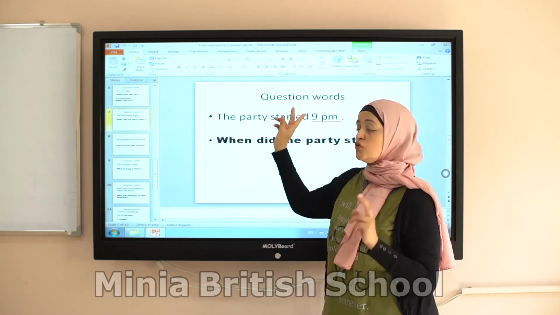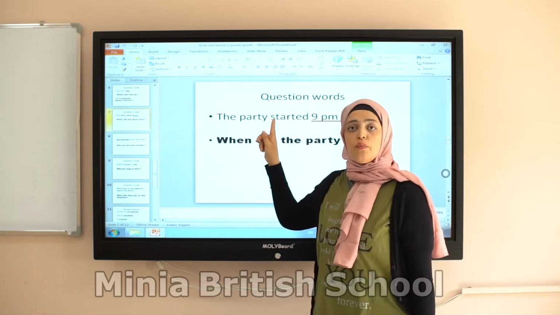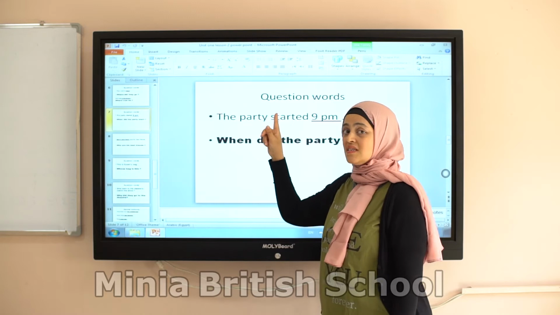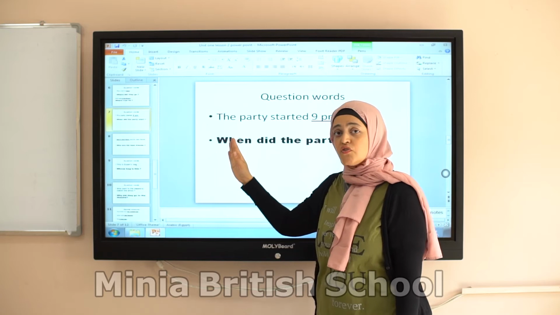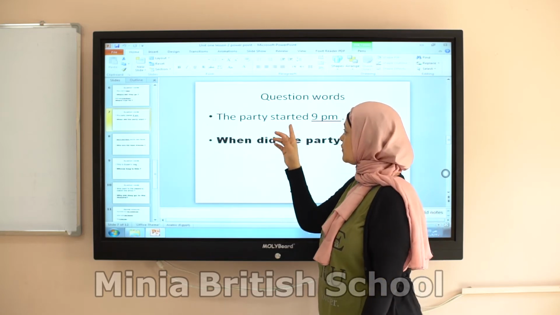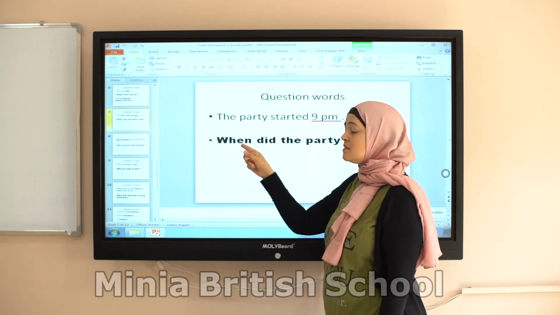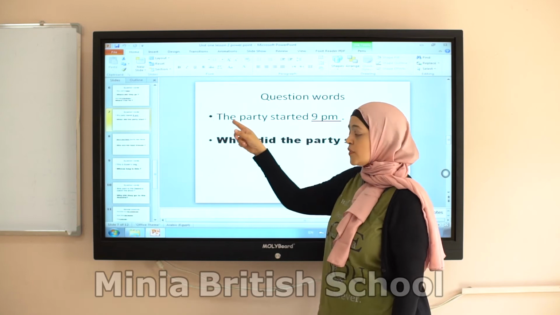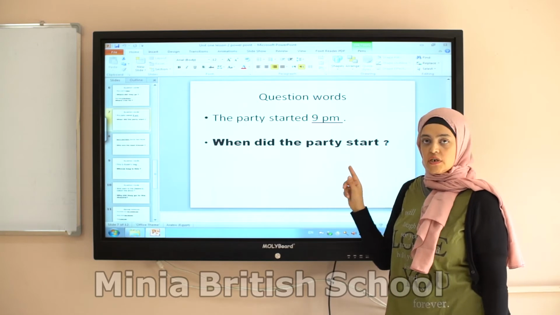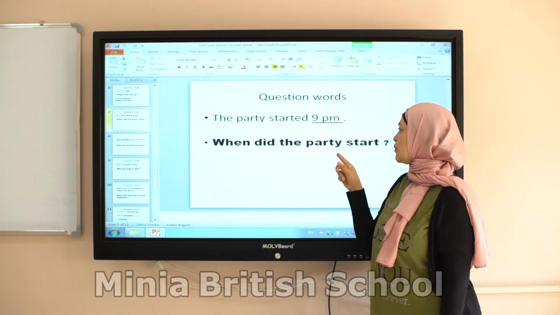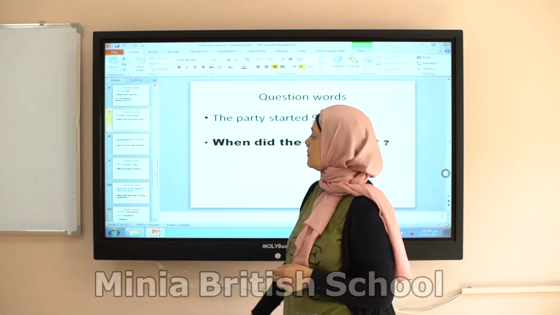Do I have two verbs, one auxiliary and one main verb, or only one verb, and this one is in past again? I will use the question word and then the suitable auxiliary for the main verb in the past. It will be did. So when did, subject, the party, and the infinitive of the verb I have, start. When did the party start?